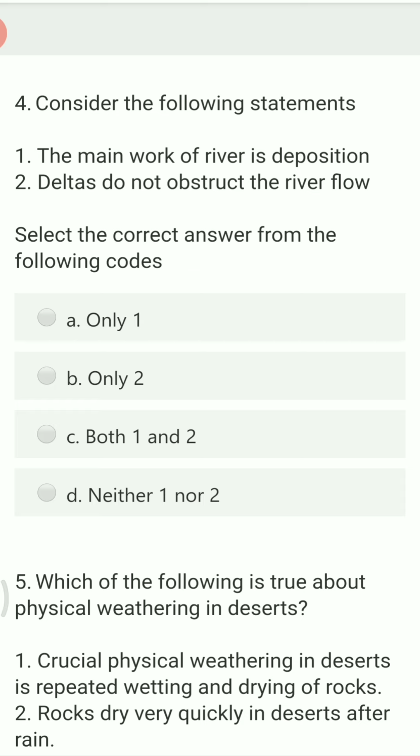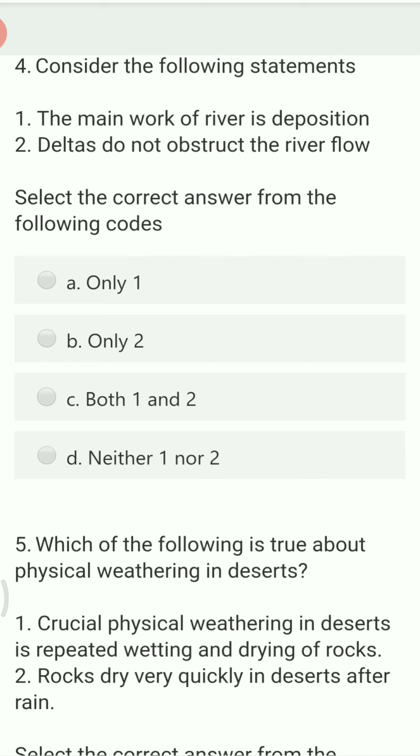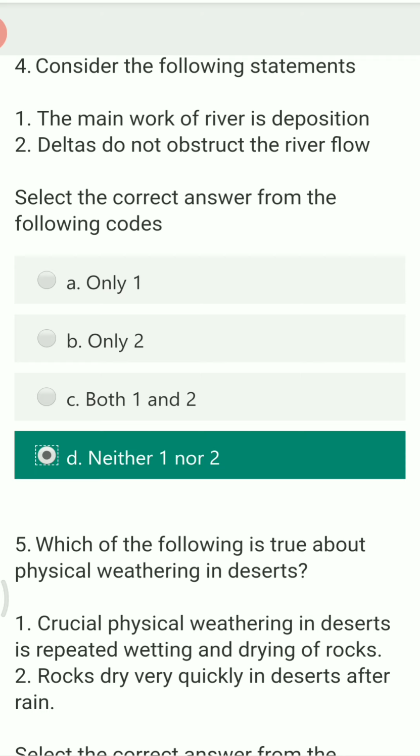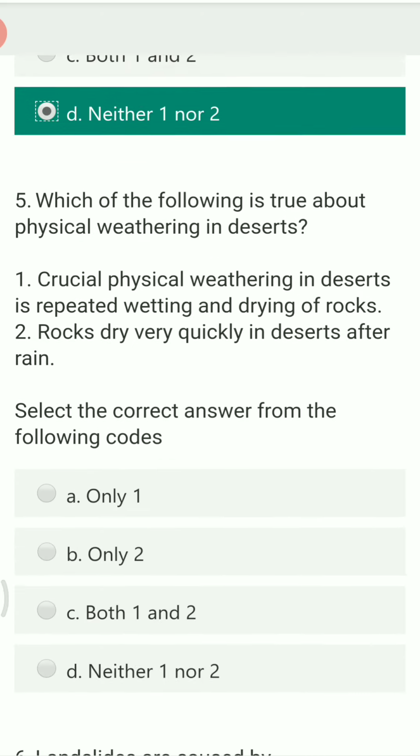Next is that deltas do not obstruct the river flow. Even this is false. Deltas obstruct the river flow, and because of the delta, the river finds a new channel. So neither one nor two is a true statement.